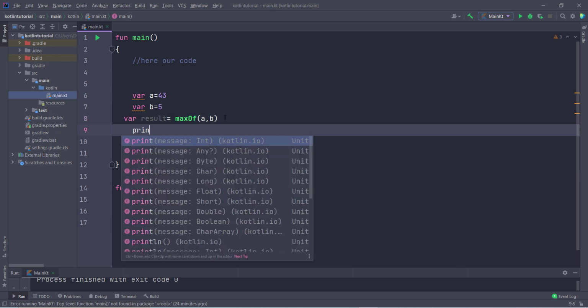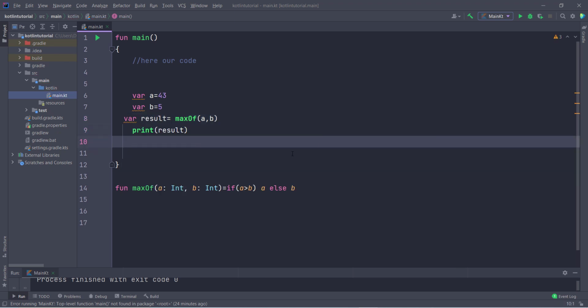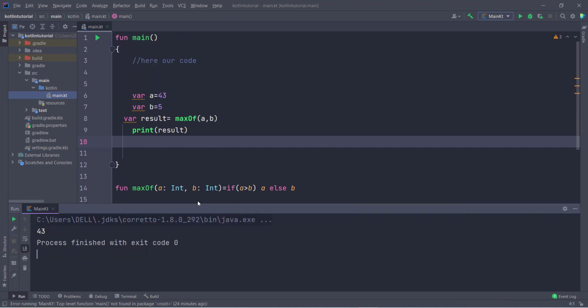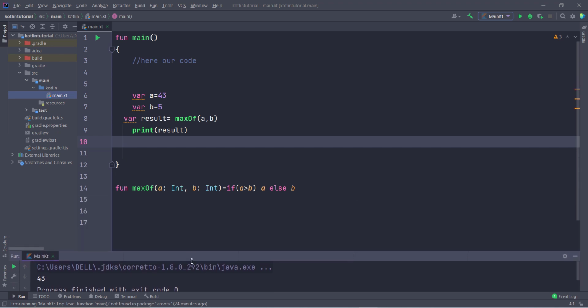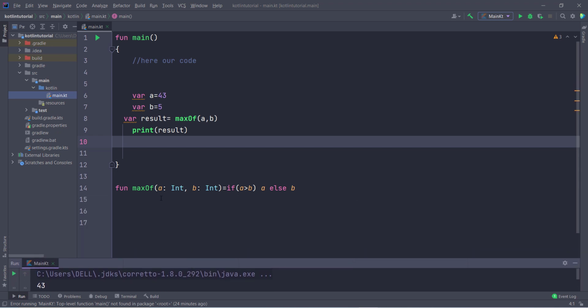So you can see this is a very amazing thing in Kotlin. So let's run this program and see what is the output. If I run this, you can see I am getting the output 43 because 43 is greater. So this is the beauty of Kotlin. I simply type here function maxOf, and it is taking two parameters. Then what I have to return in the function: if a is greater than b, then I type a, else b. So this is very easy. This is the same as Python. Python is also very easy in terms of statements and writing code, and this is the same with Kotlin. So you can see it is very amazing.